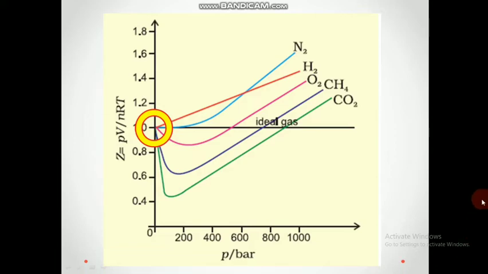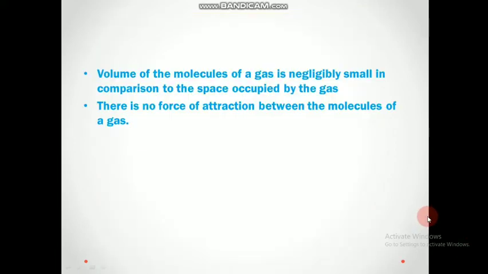So the Z factor, or the compressibility factor, also depends upon the two factors which we spoke about yesterday, which were the faulty assumptions or faulty postulates of kinetic molecular theory. One of the assumptions was that the volume of a gas molecule is negligible. Another assumption was that there is no force of attraction between the molecules of gases.